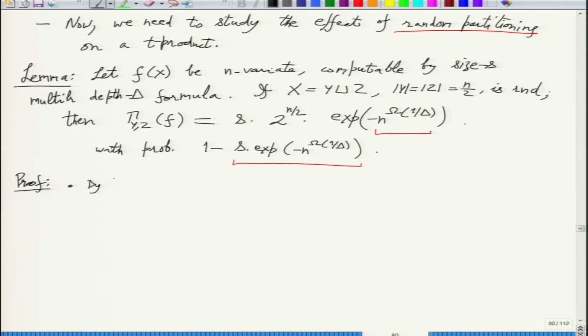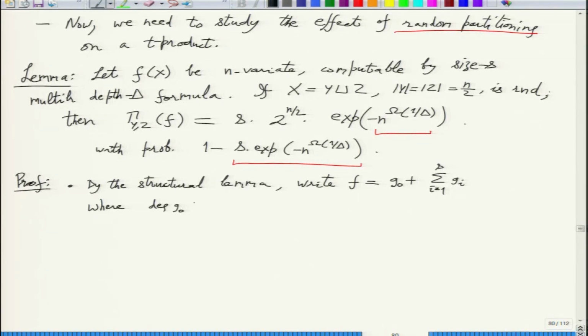So by the structural lemma, write f as G0 plus the sum of Gi, i equal to 1 to S, where G0 has low degree and G1 to GS are multilinear T products. This we get from the structural lemma.